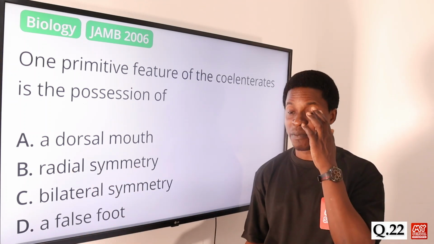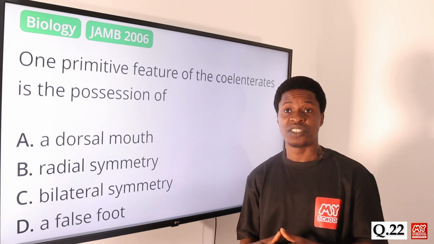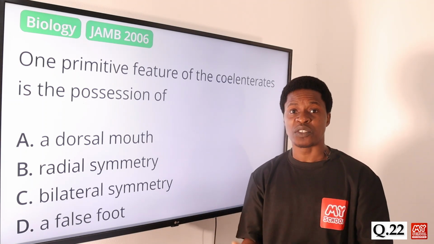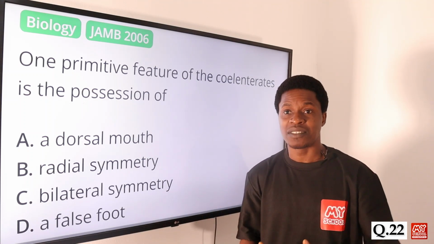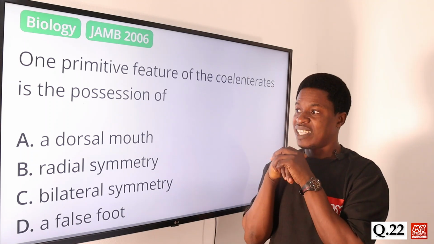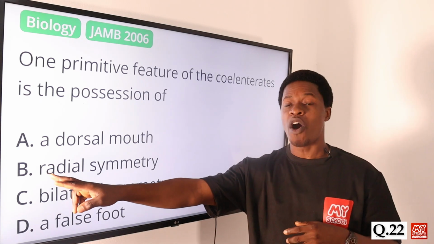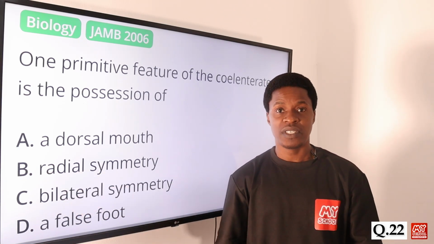And then we talk of a false foot. A false foot, we talk about that in amoeba, for instance. That's why we call it a pseudopodia. Pseudopodia, it's a false foot. They don't have a true foot, but they still move from one place to another, maybe by engulfing around, and then they protrude and move, swimming in the water. So the primitive feature of the coelenterates is the possession of radial symmetry. So the correct answer is option B.